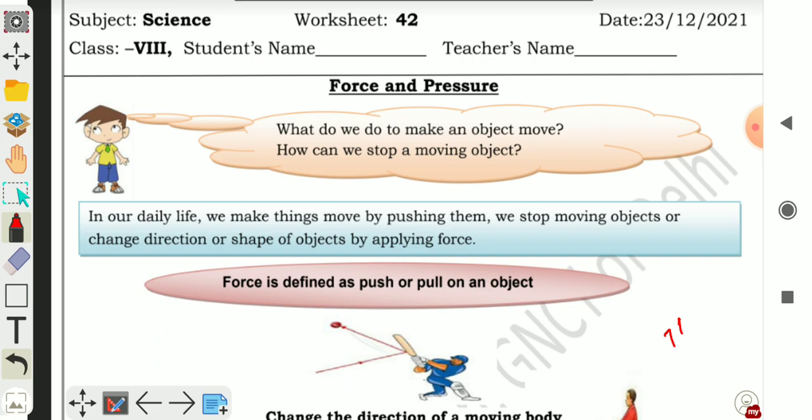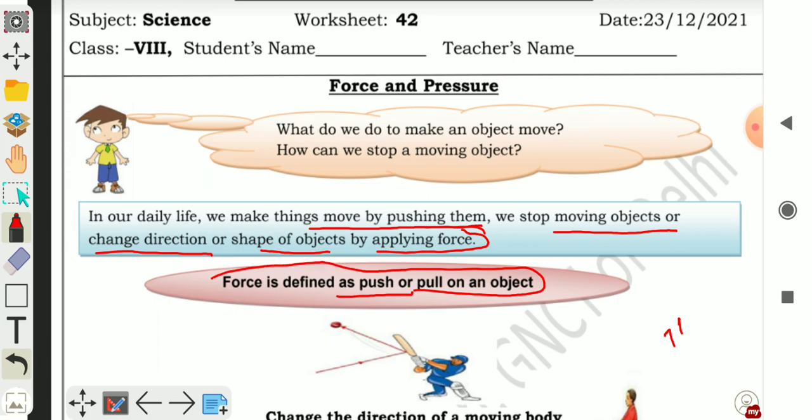In our daily life, we make things move by pushing them, or we stop moving objects or change the direction or shape of objects by applying force. All this work can be done by applying force. So what do we mean by force? Force is defined as a push or pull on an object.